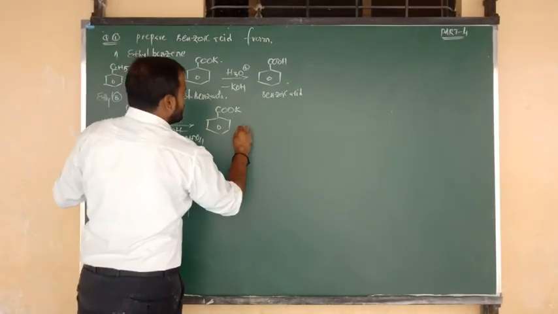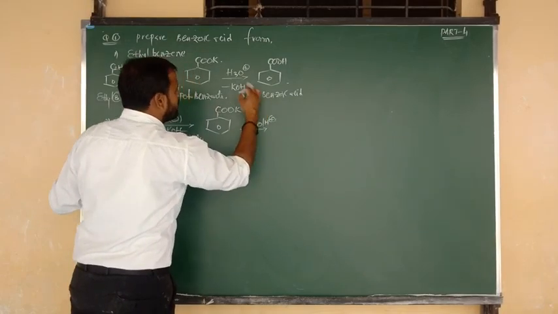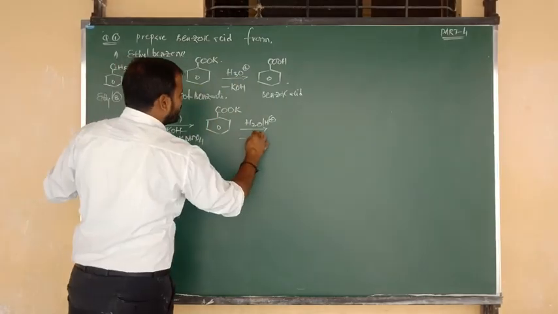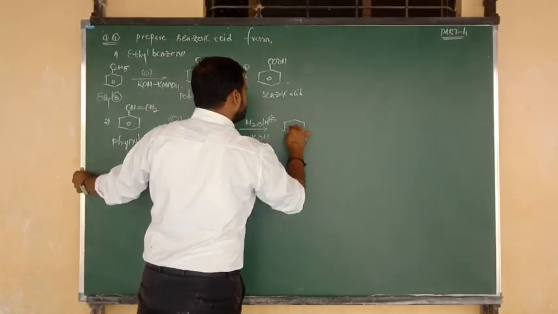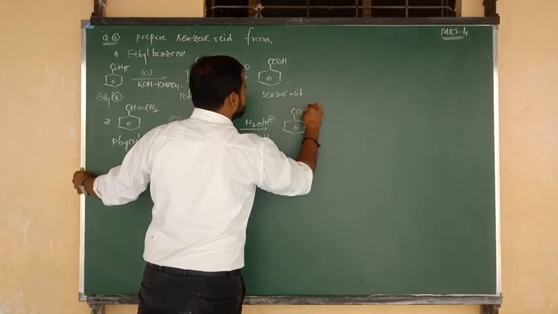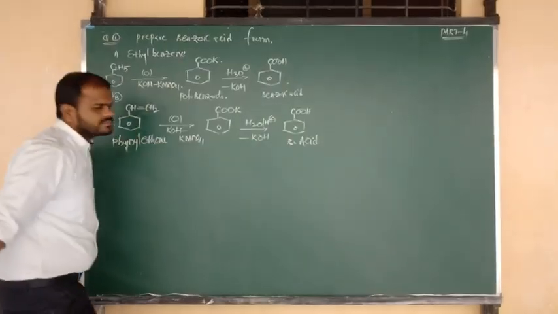potassium benzoate, followed by hydrolysis in acidic medium, otherwise simply you can write H3O+. K is removed in the form of what? KOH, and potassium benzoate changes into what? Benzoic acid. So this is your final product, benzoic acid.